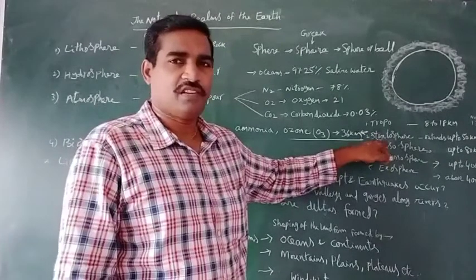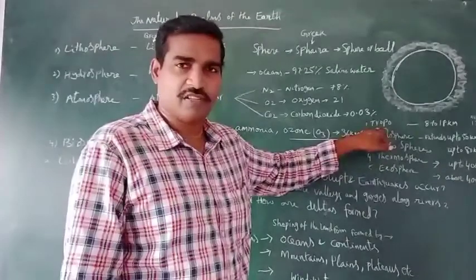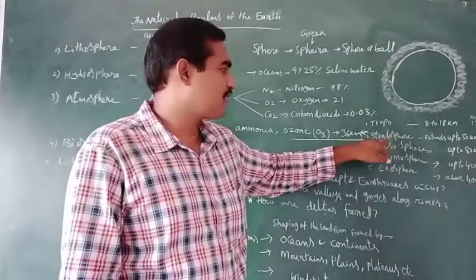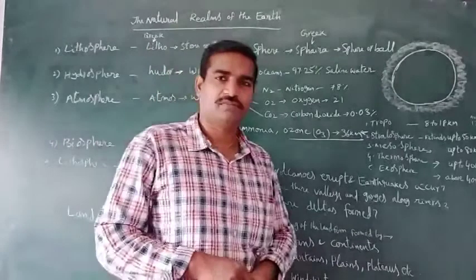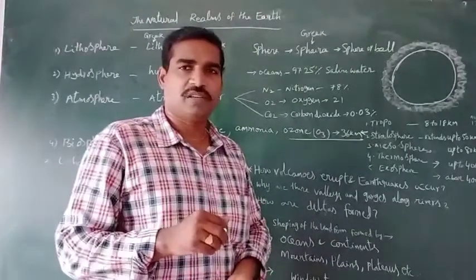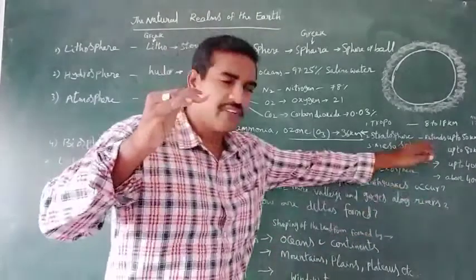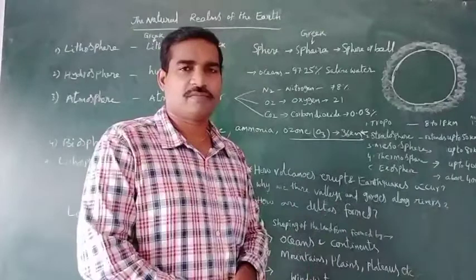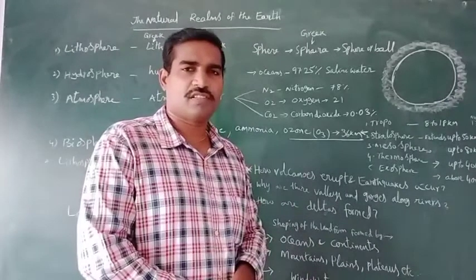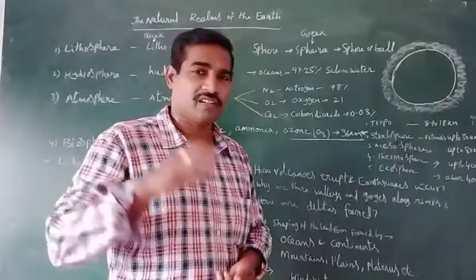the stratosphere. It is also very important for us, and the troposphere is also very important for us. Here it is, the stratosphere. Mainly it extends up to 50 kilometers. Mostly in this layer aeroplanes move and a clear sky appears.